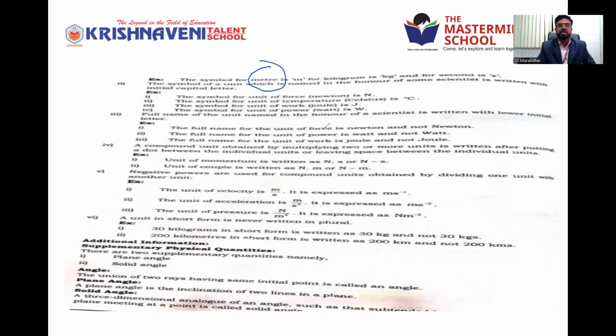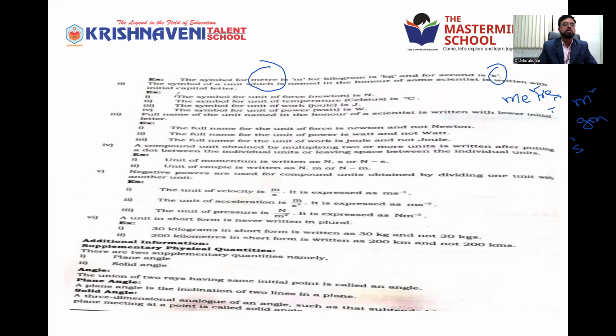Meter is not the name of a scientist, so you represent it only by a small letter m. Any unit not named in honor of a scientist can be written with a small letter. Meter, second, gram: g, not capital. Second also, small.